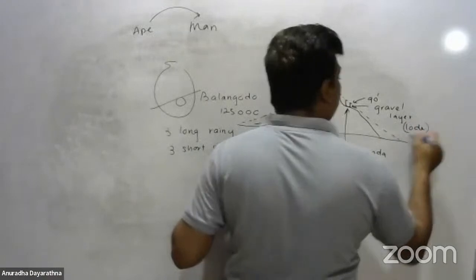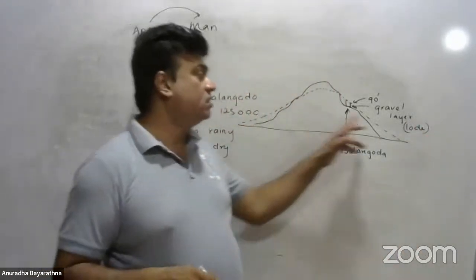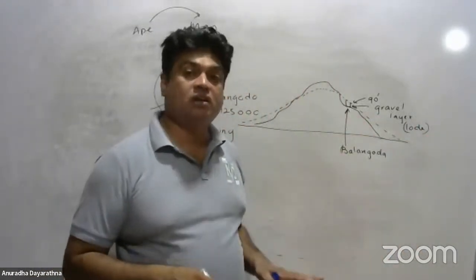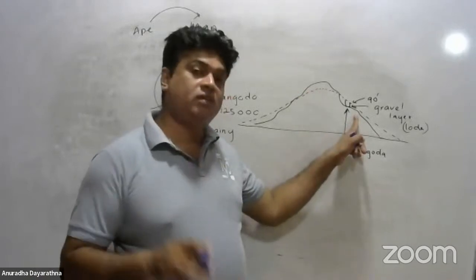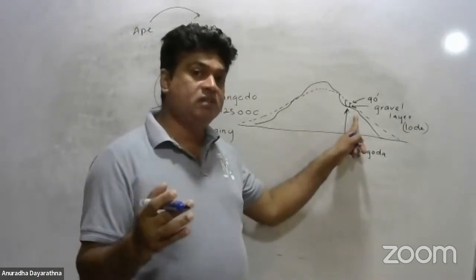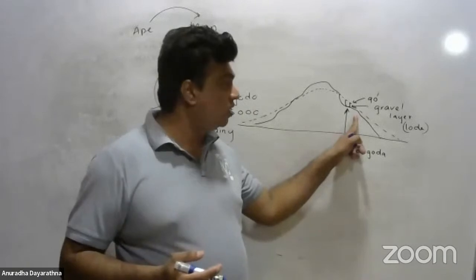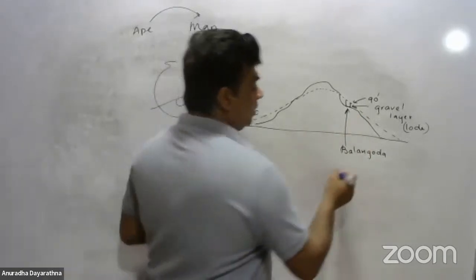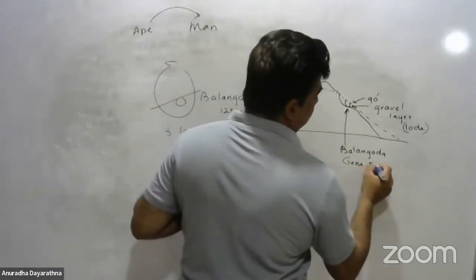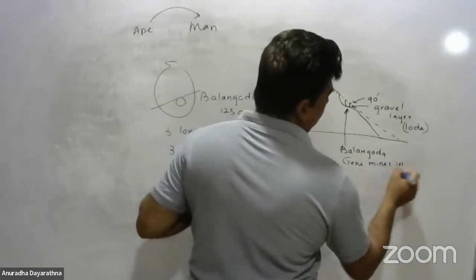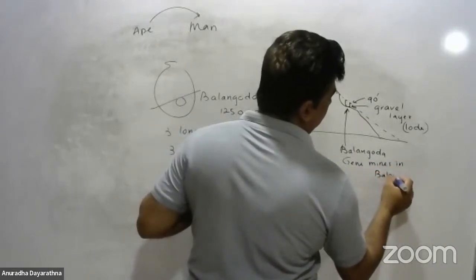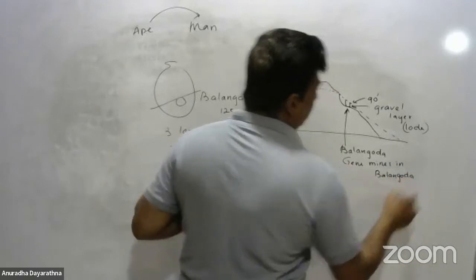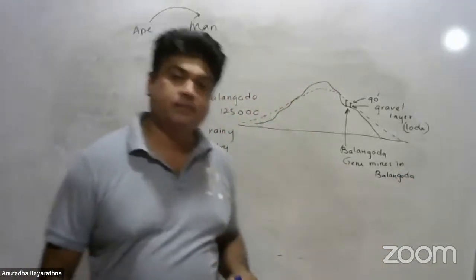In that layer only, you will find the evidences of the Stone Age man of Sri Lanka. One such place where we can find evidences about the Stone Age man of Sri Lanka is the gem mines in Balangoda.